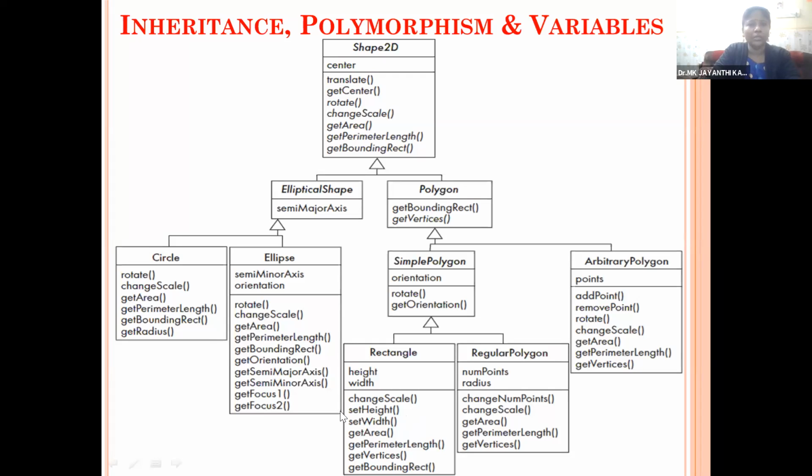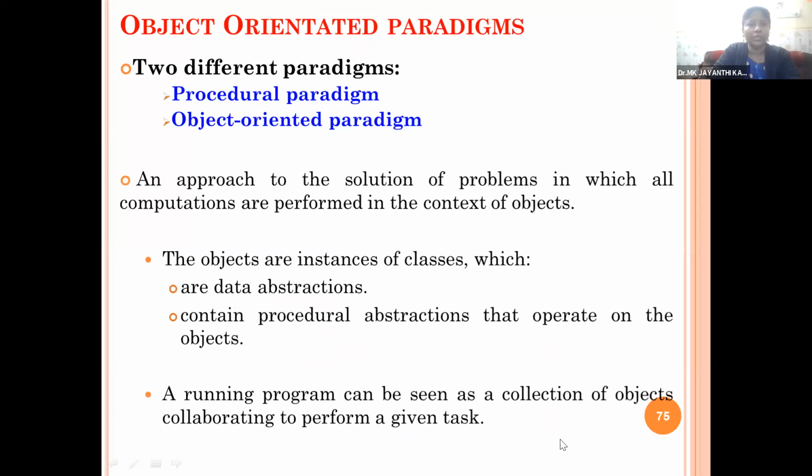Then the object-oriented paradigms. There are two types of paradigms, a procedural paradigm and an object-oriented paradigm. It is an approach to the solution of problems in which all computations are performed in the context of objects. The objects are instances of classes. We know very well that objects are instances of classes, which are data abstractions that contain procedural abstractions that operate on the objects. So the class is an abstract entity.